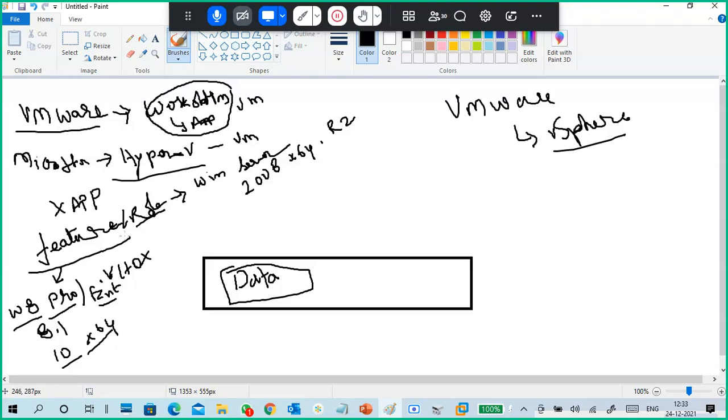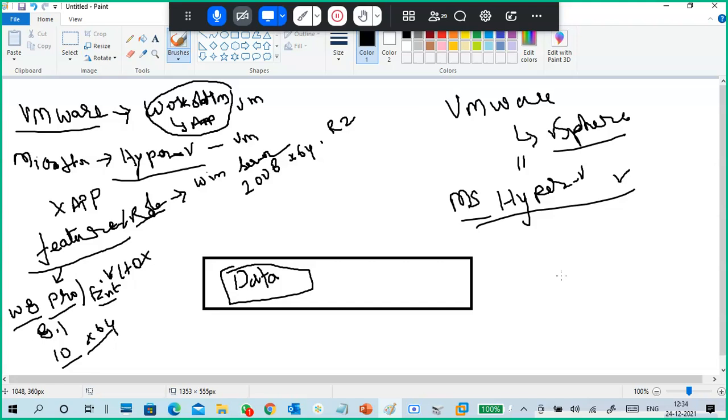And one more thing. This is equivalent to your Hyper-V Server. Hyper-V Server is also there. Microsoft Hyper-V direct server, not as a role and feature. Direct server core Hyper-V is there separately. When you download 2019 or 2016, there you can see Microsoft Hyper-V.